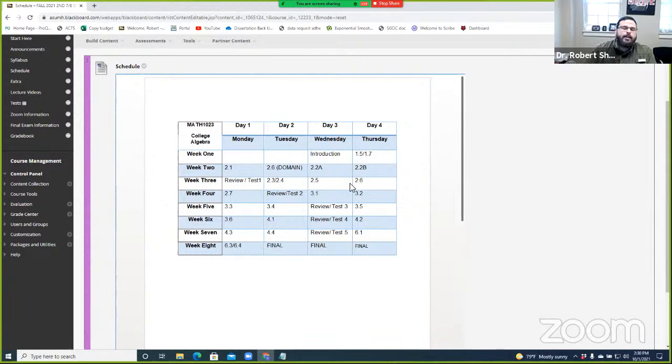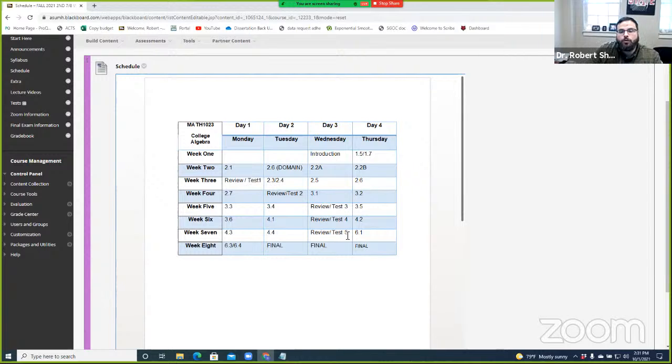Notice the testing is a little different than developmental algebra 2, which the majority of this class came from. Tests will be open a single day. So like this Monday of the week 3, we're going to review in the class, but then the test will be open and you will have to get it done that day. It won't be open for 3 or 4 days. It's just open for that single day.